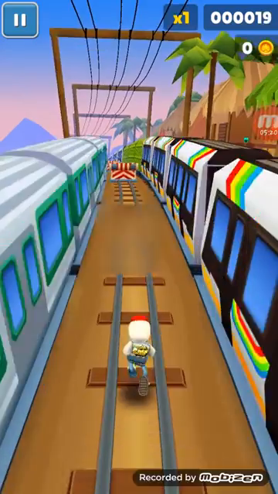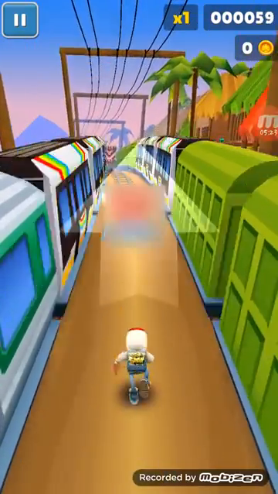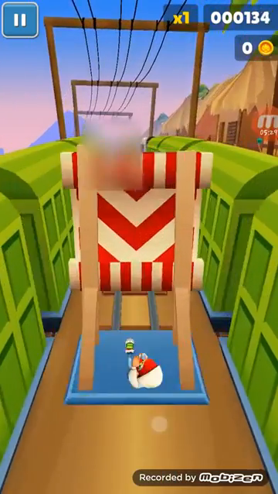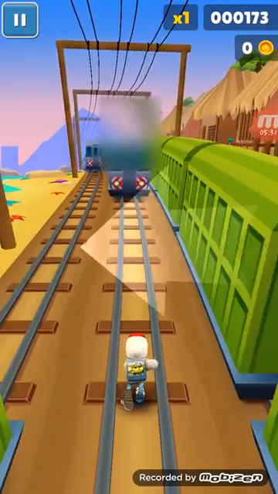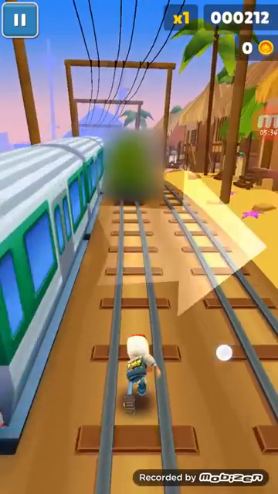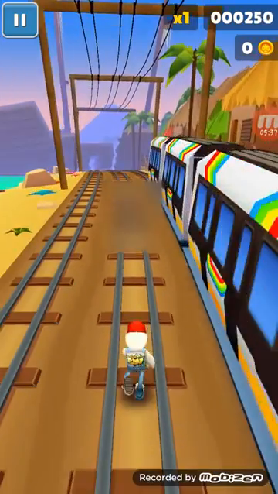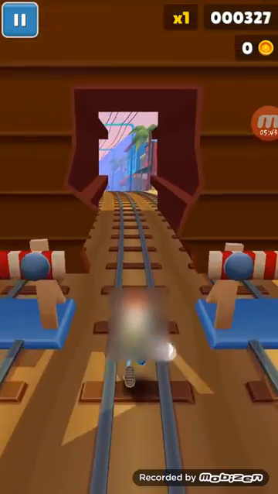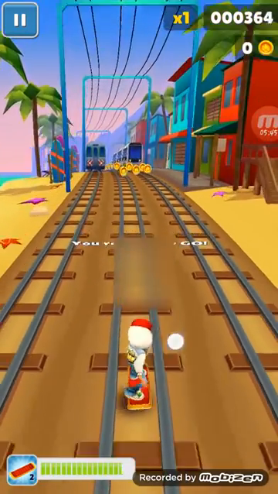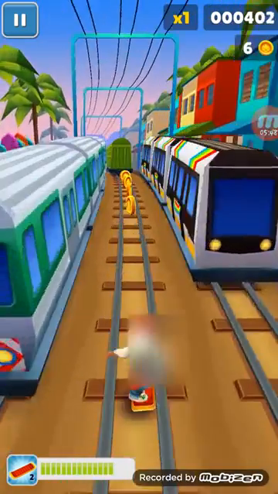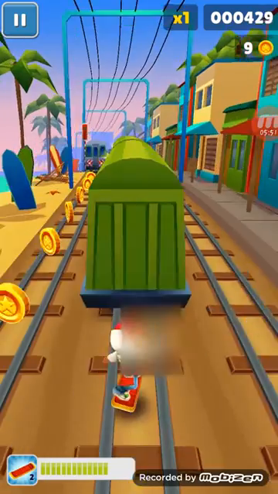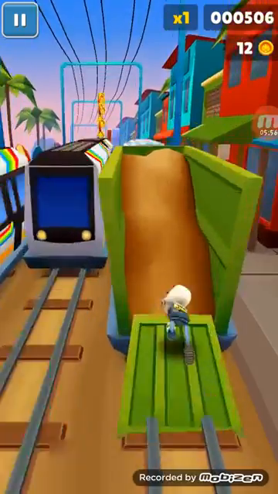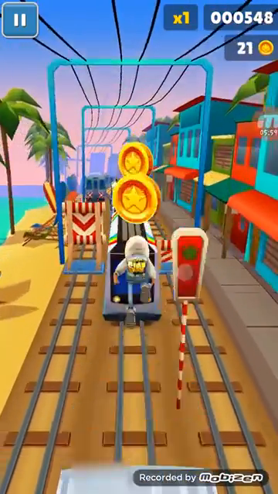I'll play for a while, so that I get coins and unlimited keys, by which I can purchase the hoverboard. Yeah, this is the hoverboard.